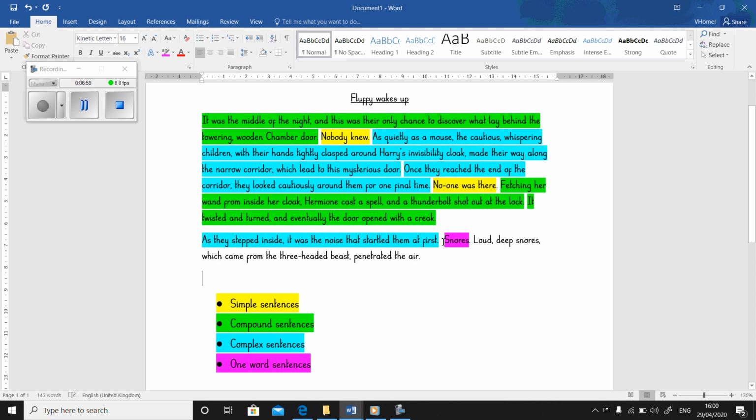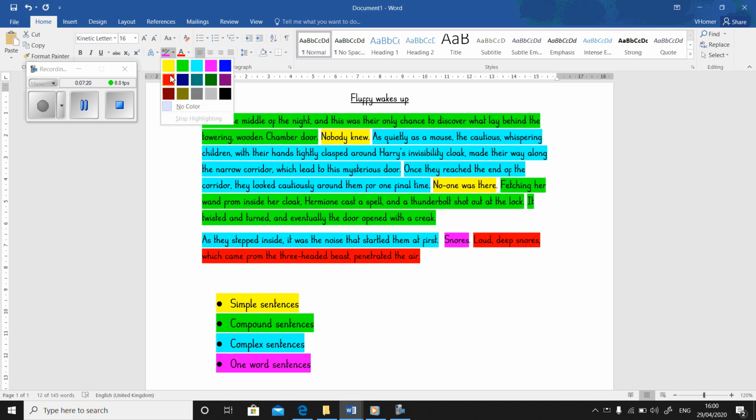So here I've got loud deep snores, which came from the 3-headed beast, penetrated the air. I'm going to, obviously, remove this embedded relative clause when I'm thinking about what type of sentence it is. So loud deep snores penetrated the air, that is actually a simple sentence. It's got a subject and it's got a verb, so I'm going to highlight that one in yellow.